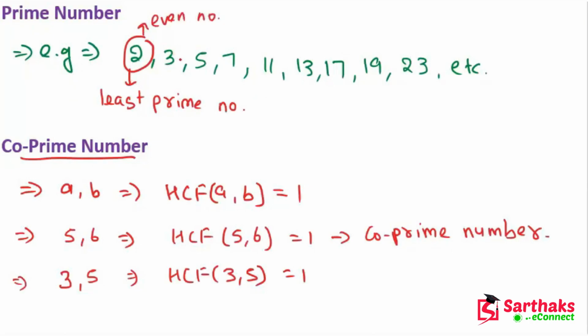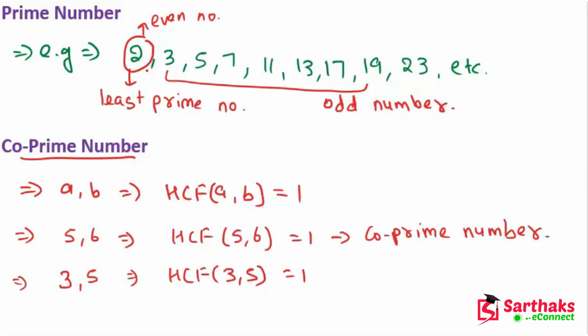Even numbers are the multiples of 2. Now after the 2, all these prime numbers are odd numbers. Odd numbers are those numbers which are not multiples of 2. I hope you get this point.